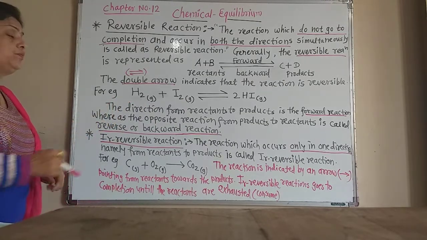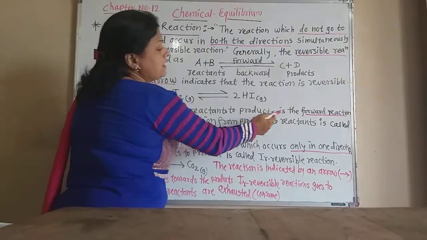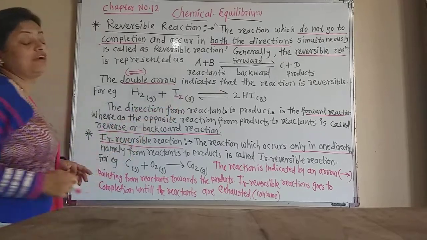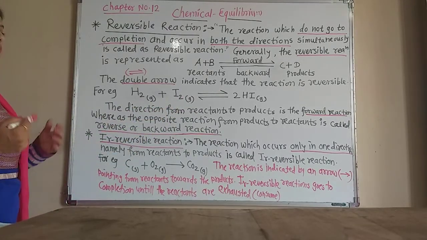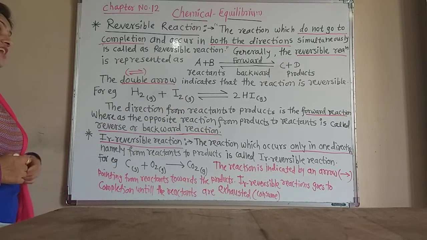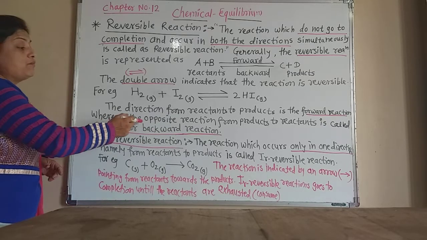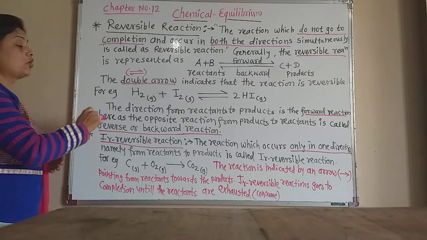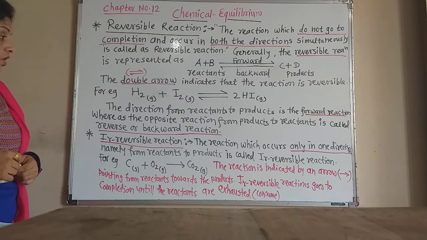The direction from reactant to product is the forward direction, or forward reaction. Whereas the opposite reaction, from products to reactants, is the reverse or backward reaction.